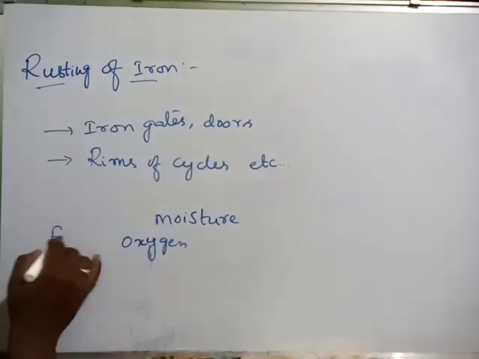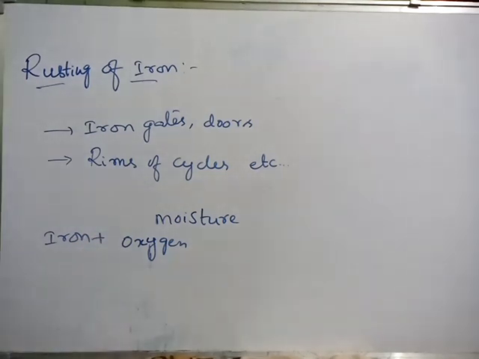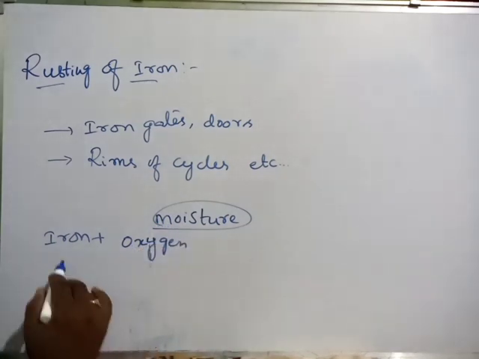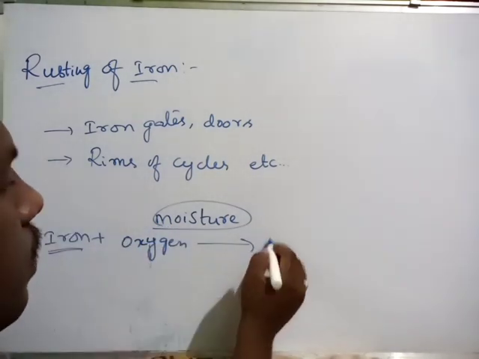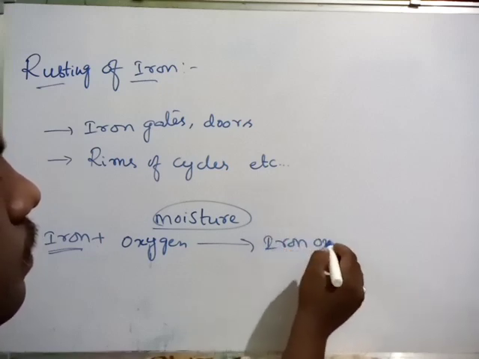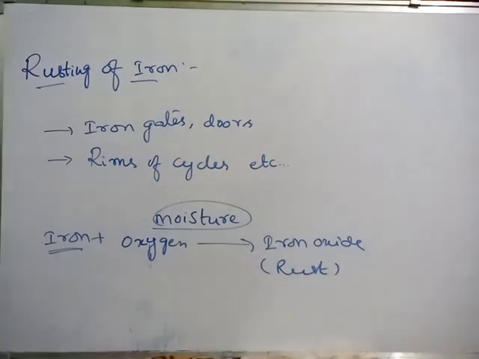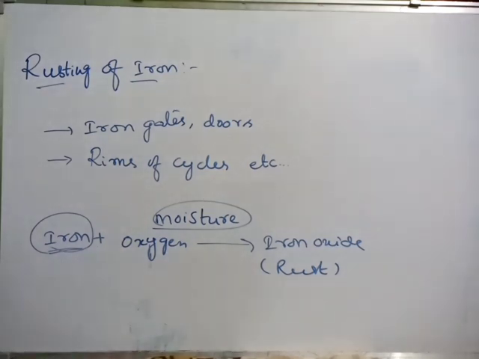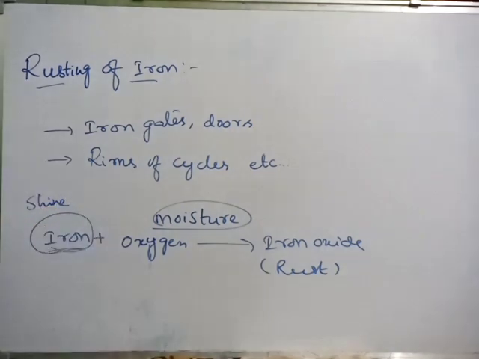So when iron objects are exposed for a long time to the oxygen in the presence of moisture, iron combines with oxygen and gives iron oxide, also called rusting of iron. Even though the iron material is very fresh, it shines only.